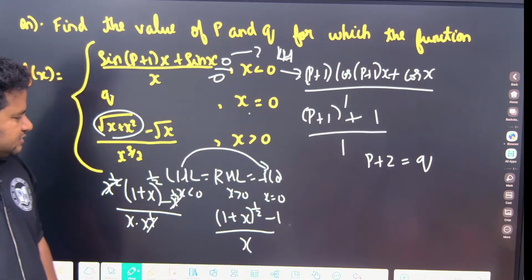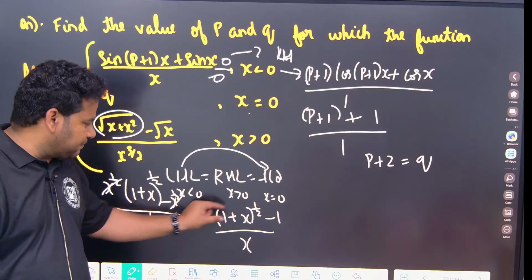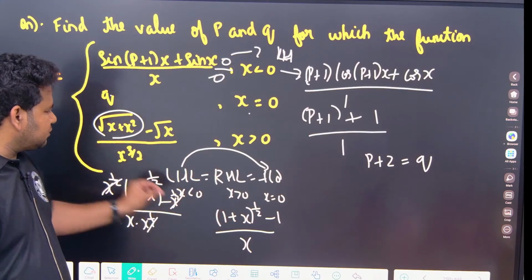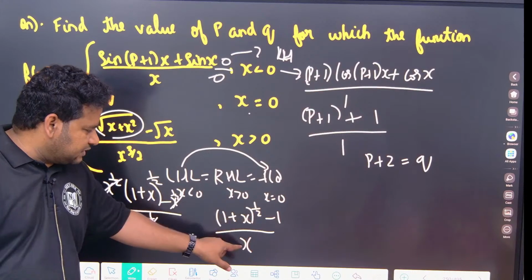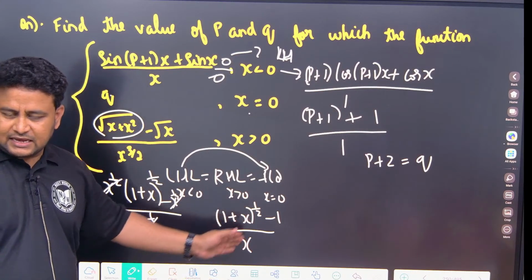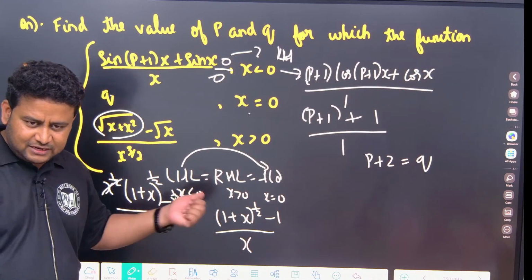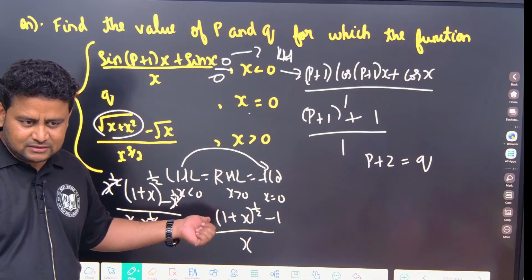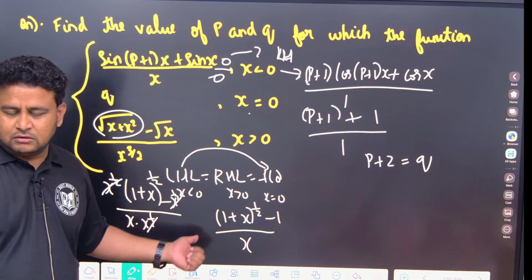For this you can use differentiation directly. If I apply 0, what is coming? 1 minus 1 by 0, that is a 0 by 0 form. I can either apply L'Hopital rule, or I can apply what we learned yesterday, binomial expansion. Very good.